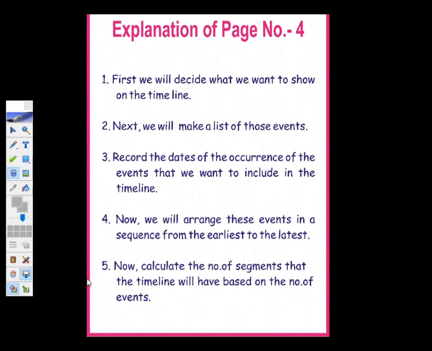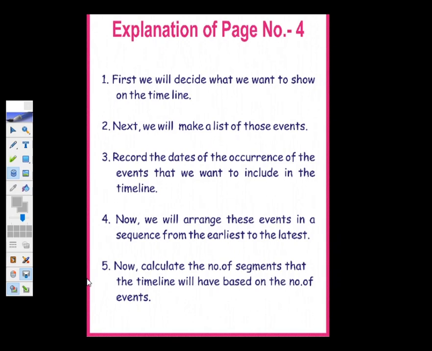Next, we will make a list of those events. Suppose I am making a timeline, so I have to jot down in this diary whose timeline I am going to make. That is the very first thing. Next, we will make a list of those events, which means we will jot down the events one after the other in sequence. The third point is to record the dates of the occurrence of the events that we want to include in the timeline.